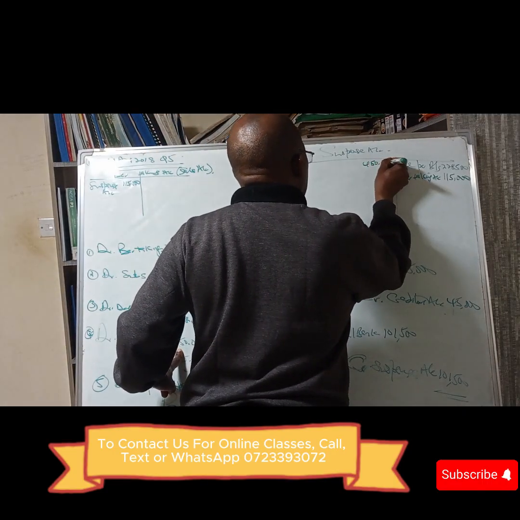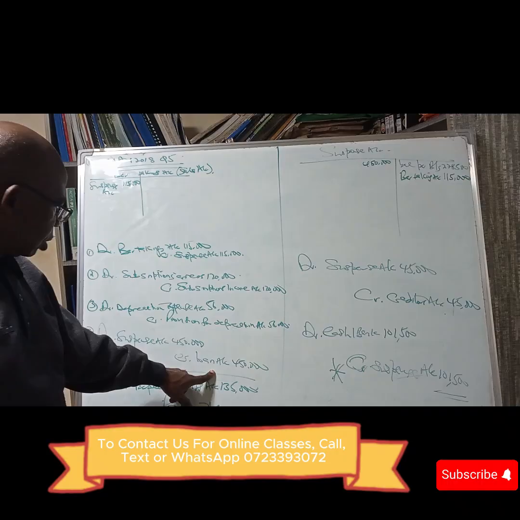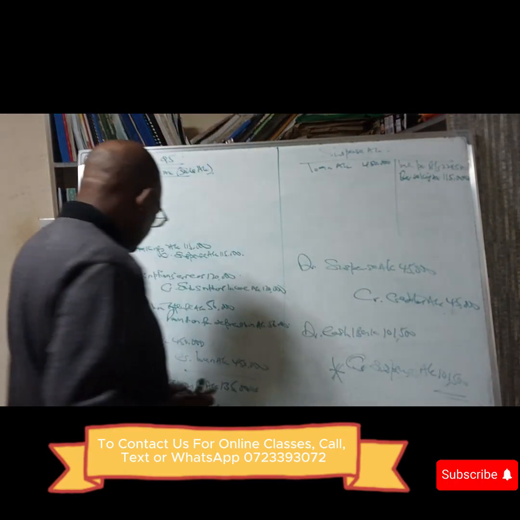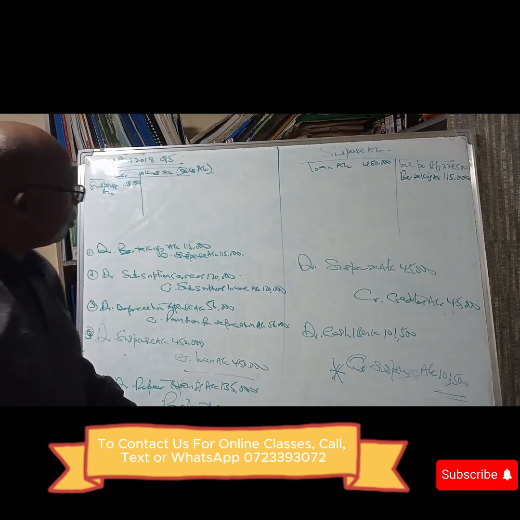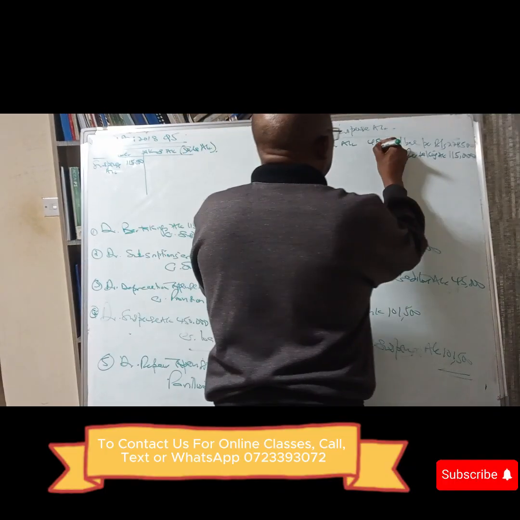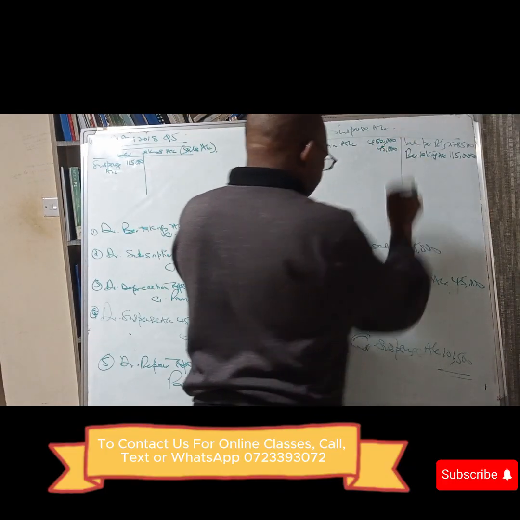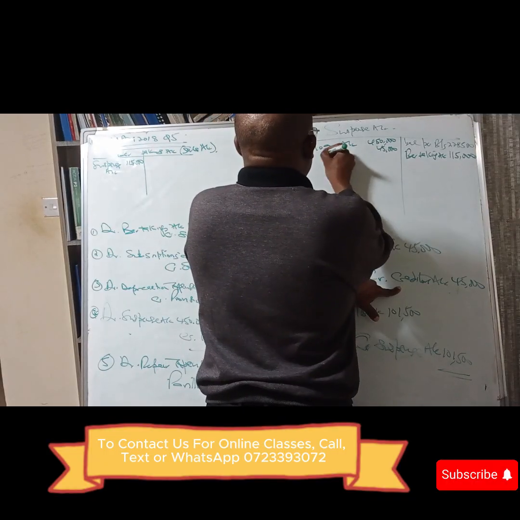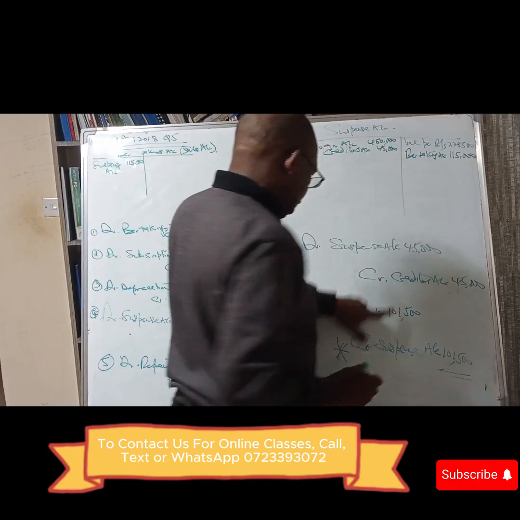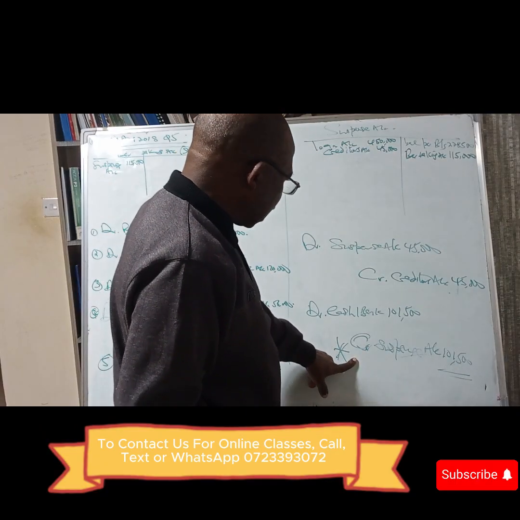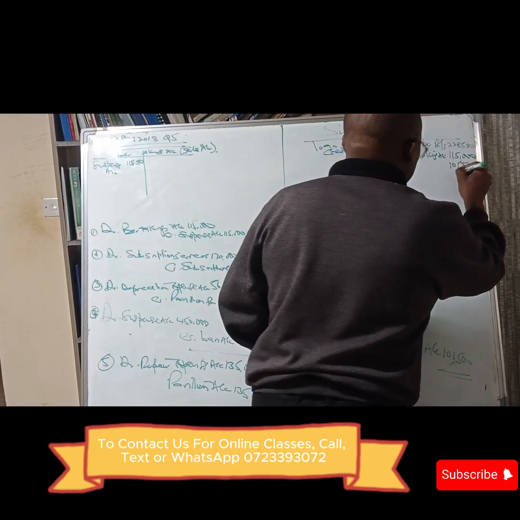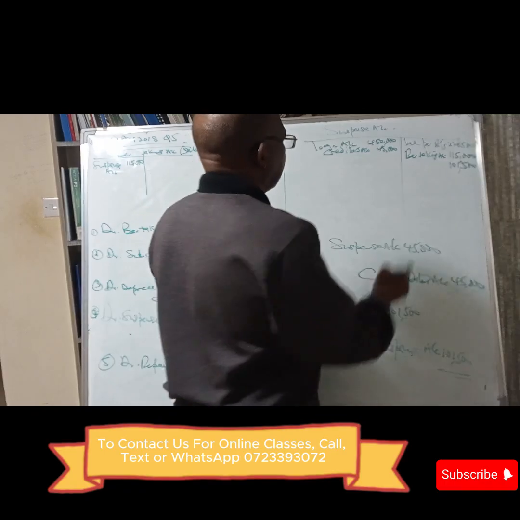450,000, and we are saying it is from the loan account. Then this one affects the suspense account. We debit suspense with 45,000, and it is coming from the creditors account. Then we credit suspense with 101,500, and it is coming from the bank.